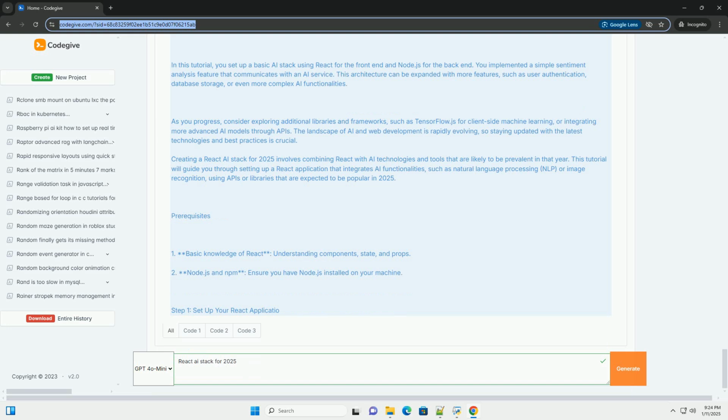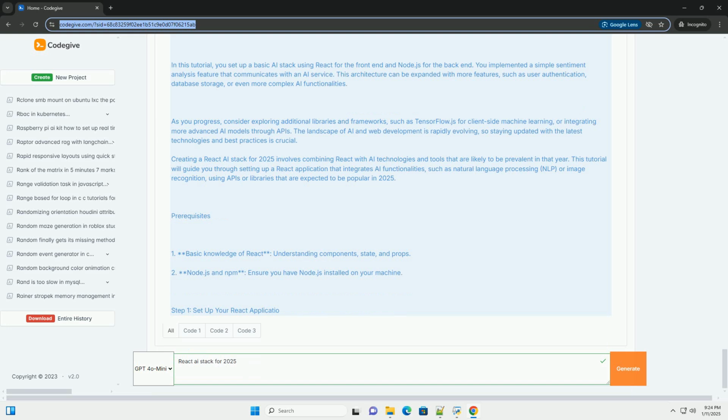Step 7. Run your application. Now, you can run your application. Conclusion. You have now created a simple React application that integrates an AI service for chat functionality. In a real-world application, you would need to handle API rate limits, error states, and enhance the user interface. This stack is representative of trends expected around 2025, including the use of AI APIs, React's ecosystem, and modern JavaScript development practices.